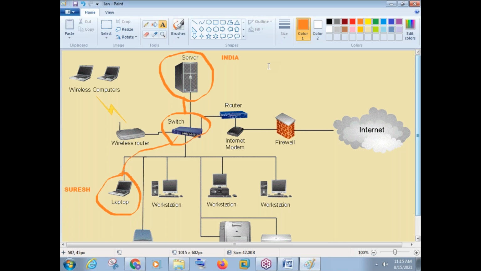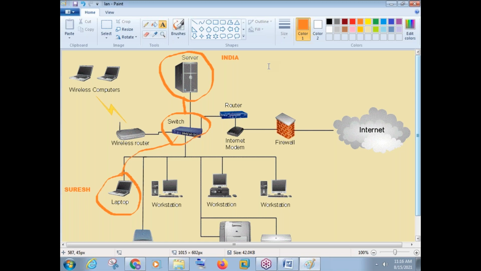Normally we say, okay, they are connected with each other, so they can access. But actually, Suresh or any other user cannot access the India folder which is there in the server until and unless there is a permission for them. If you're not allowing Suresh user to access the India folder, he cannot access. If you're not allowing a user like Ali to connect to the folder, he cannot access. If you're not allowing a user like David to connect to the folder, he cannot access. So the users will connect with each other. The users can access data from the server. The users can access internet.